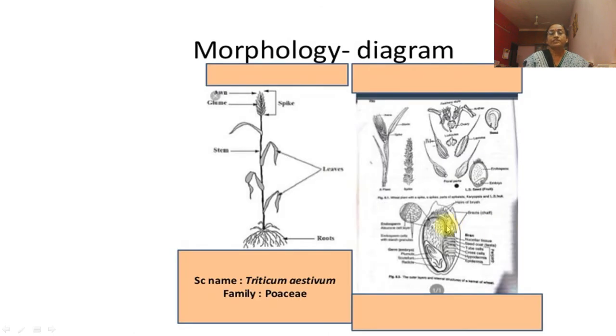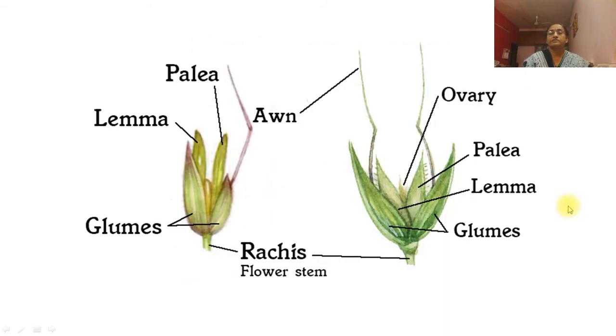This is the morphology of Triticum aestivum, and the parts of the spikelets are separated, and this is about the grain. It is a magnified view. This is glumes, lemma, palea, ovary.